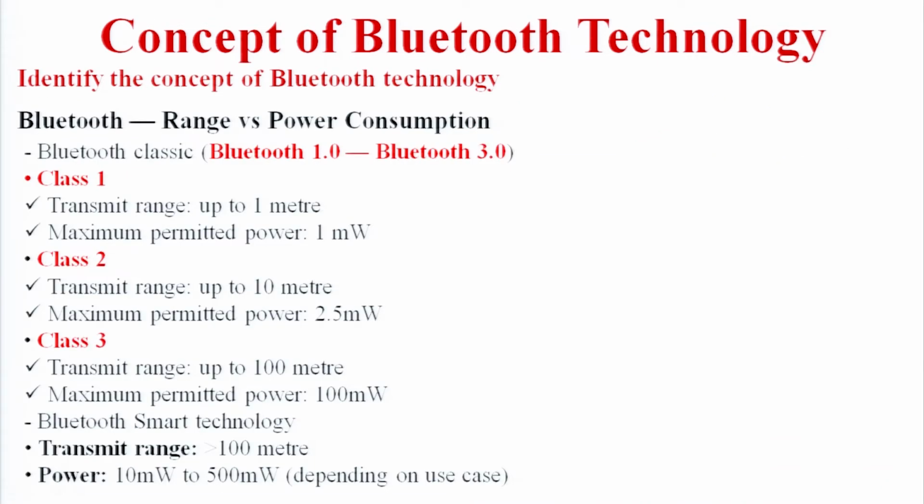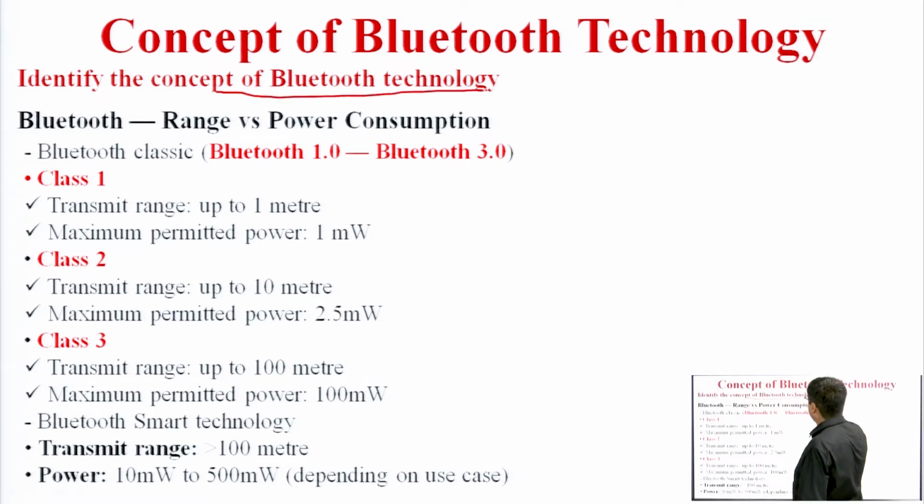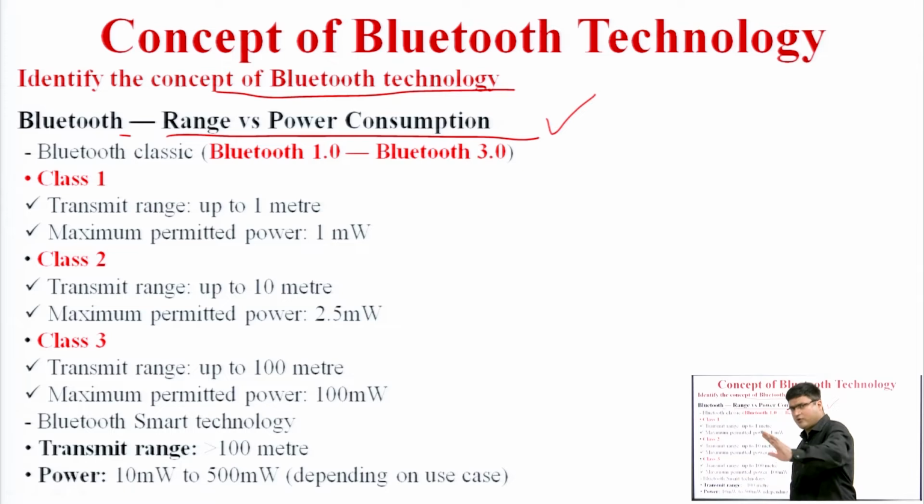So after that we have, under the topic, identify the concept of Bluetooth technology, Bluetooth range versus power consumption. It means that from one version to another version, we are enhancing the data rate capacity. Whenever we are enhancing the data rate, power consumption is more, because obviously power consumption will be more if we are increasing the data rate from one version to another version. We are increasing the data rate and we are increasing the power consumption.